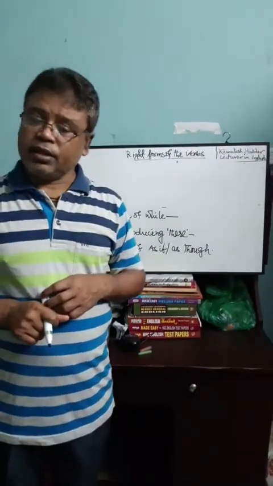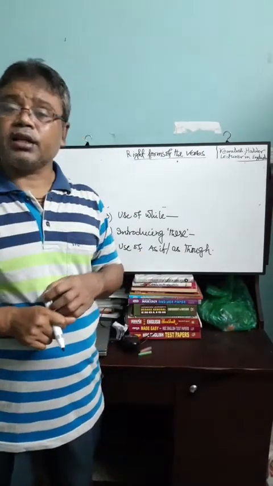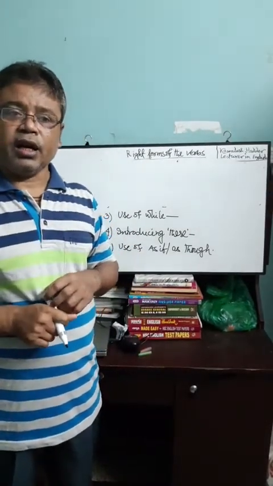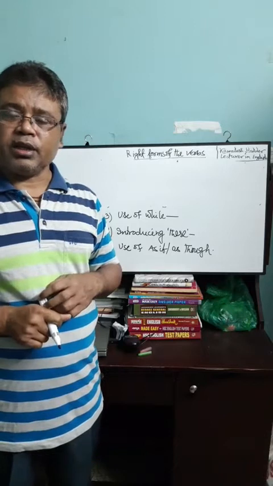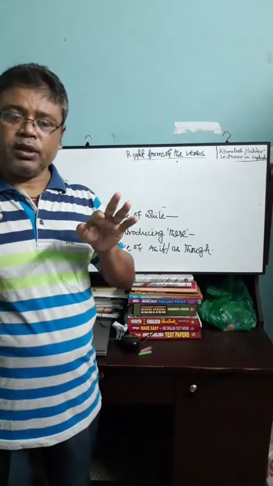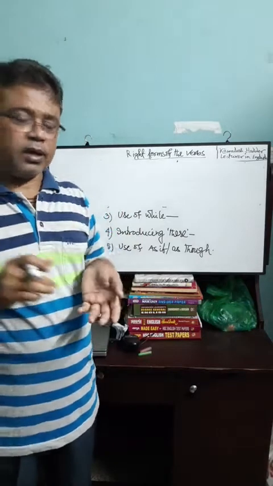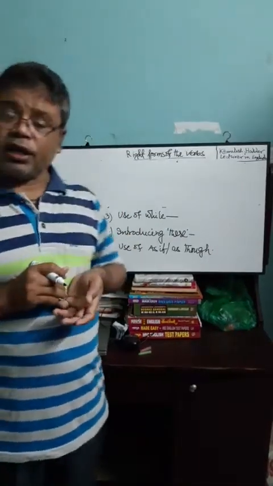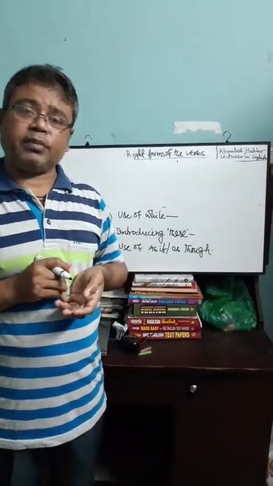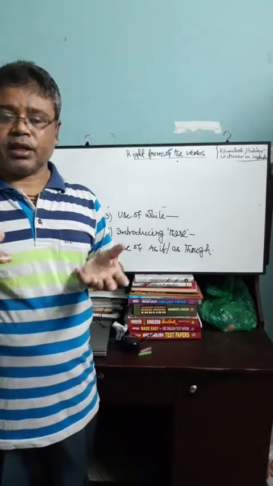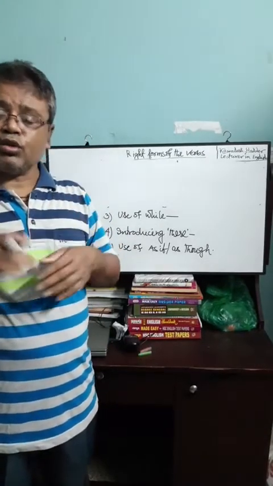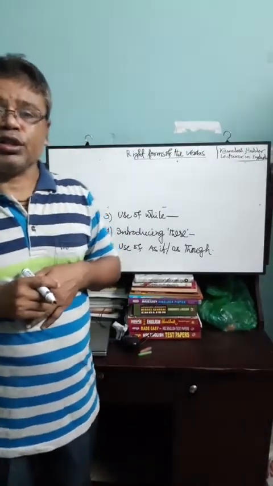If in any sentence there is while, and after while there is a verb, the verb would be in present participle. But if there is while in any sentence, and after while there is a subject, the clause will be in the past continuous tense.